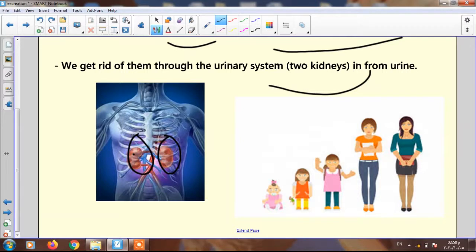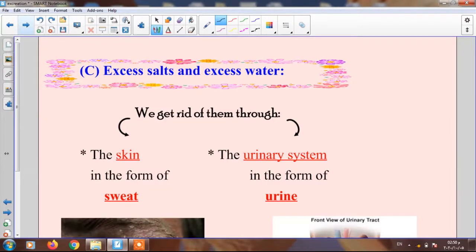In the form of what? In the form of urine. And urine is a yellow liquid collected by the 2 kidneys and contains these wastes. This urine goes from the 2 kidneys through tubes until the body gets rid of it outside. This system is called the urinary system, and we will talk about it in the next lesson. Again, number 3, excess salt and water.